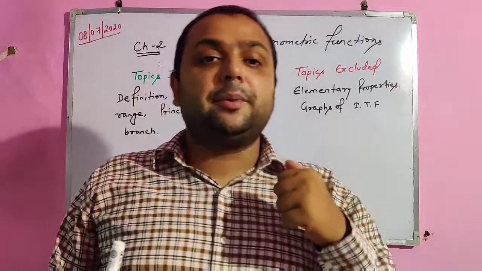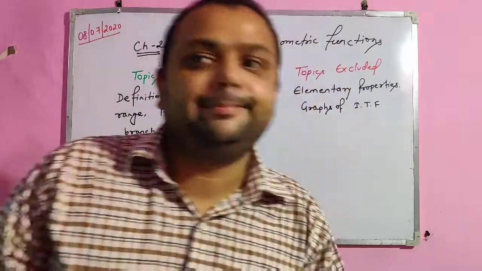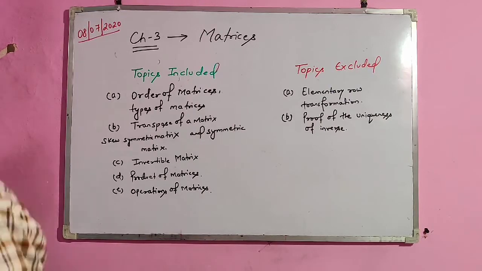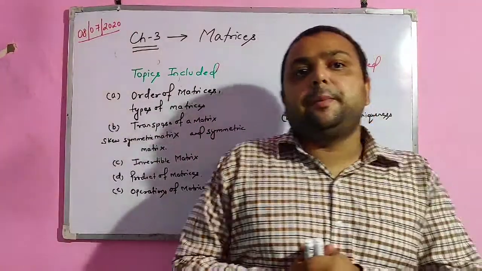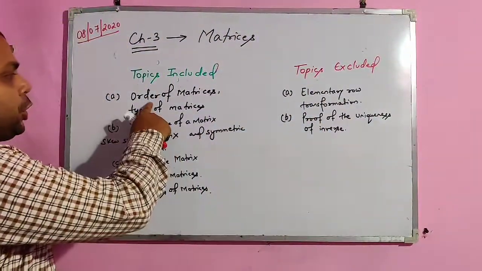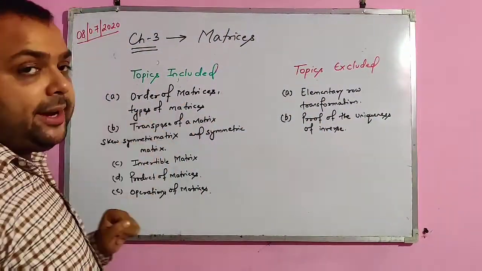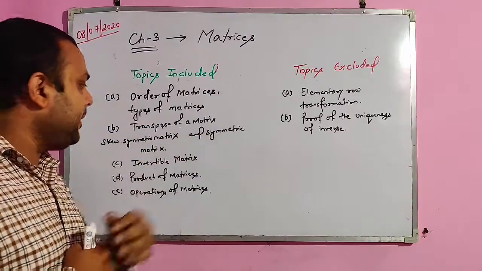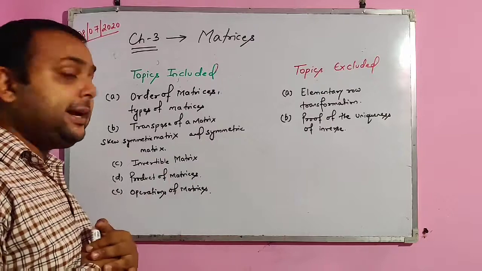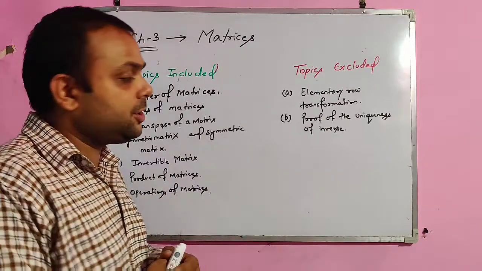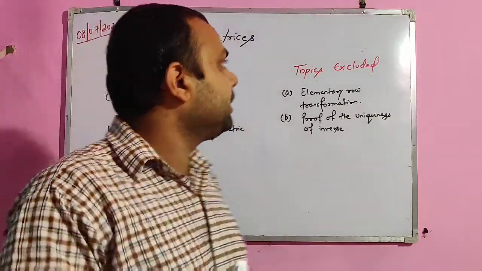Now we'll see chapter number 3 and chapter number 4. In chapter number 3, the topic is matrix, and the topics included in the matrix are order of the matrix, types of the matrix, transpose of matrix, skew symmetric matrix, symmetric matrix, invertible matrix, product of matrix, and operations, that is addition, subtraction, multiplication, division of matrix.